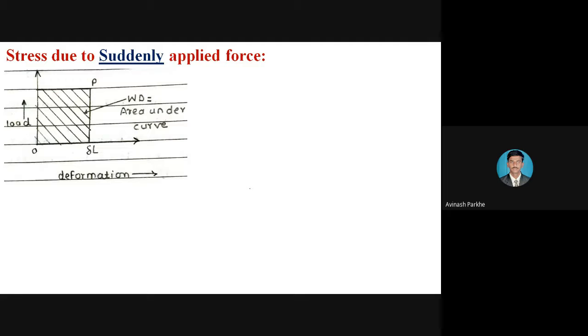Suddenly applied means the load is applied within a fraction of a second, and immediately there is a deformation taking place. For example, if I have to measure the weight of any vehicle, say a tractor filled with sugarcane, I will take this tractor immediately onto the weighing machine and measure it. It is not possible to take the tractor on slowly.